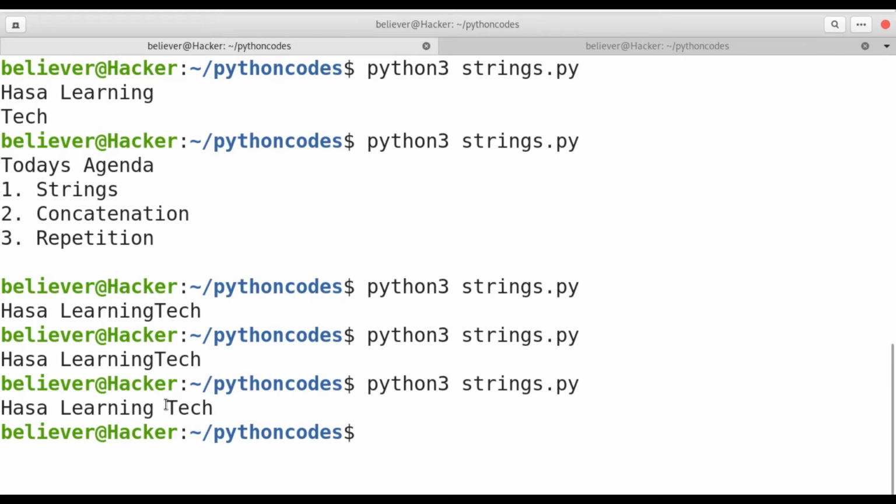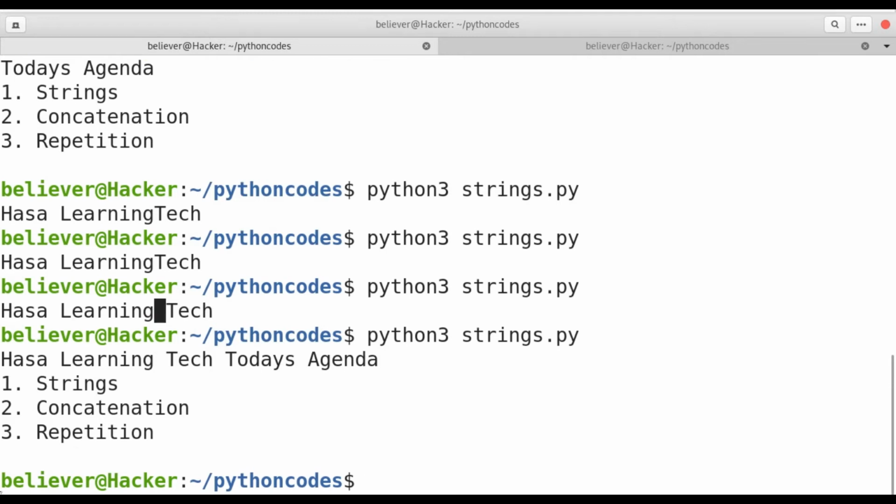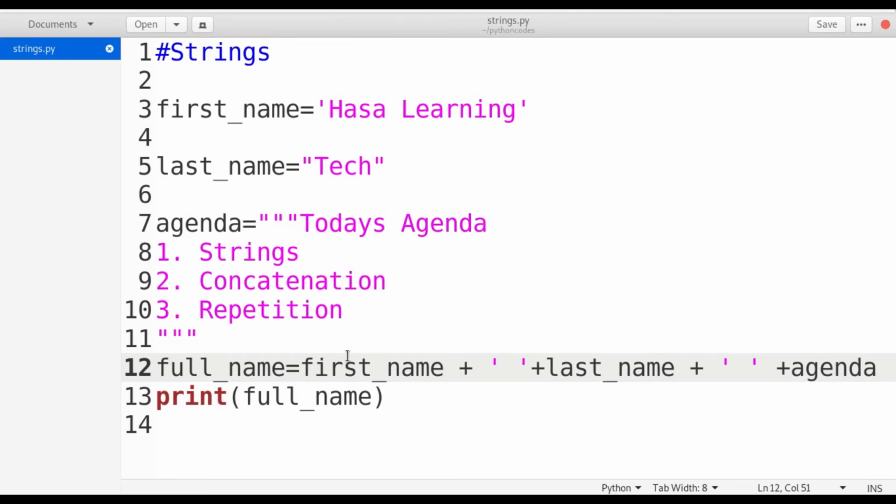So if you see here, I can get the white space. So in this way, we are going to concatenate the string. By using the plus operator, we can concatenate the string. We can also concatenate this one also. So plus, I can also use space, and I can use the agenda. Whenever we use the agenda, you can also get like Harsha Learning Tech today's agenda. So I can get it like this by using string concatenation.